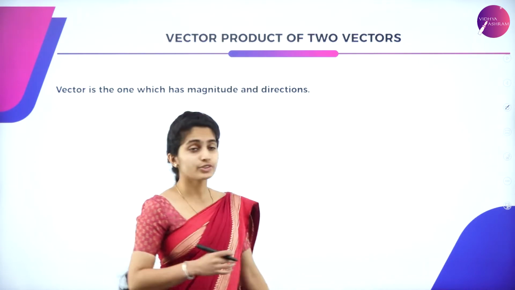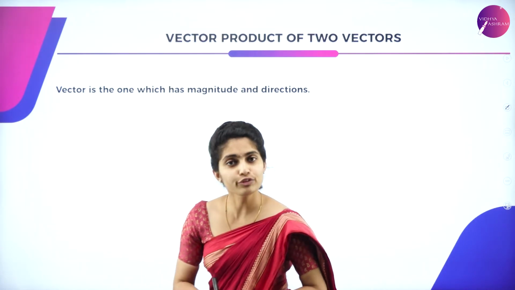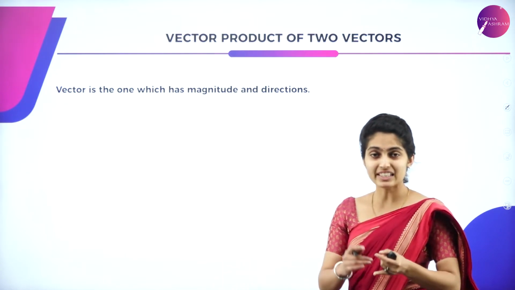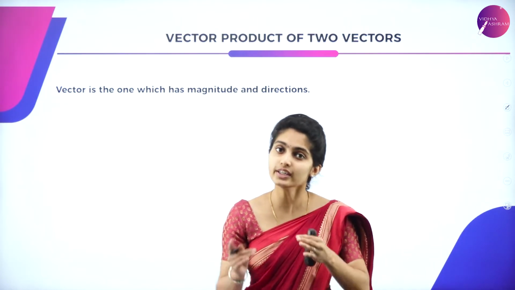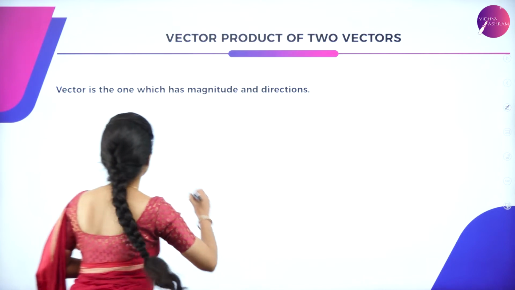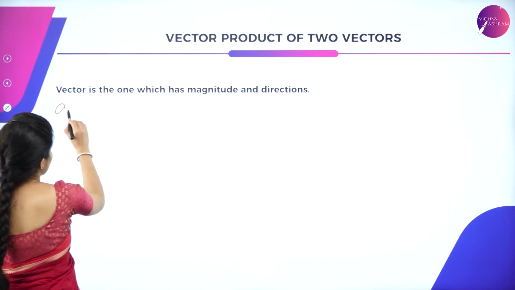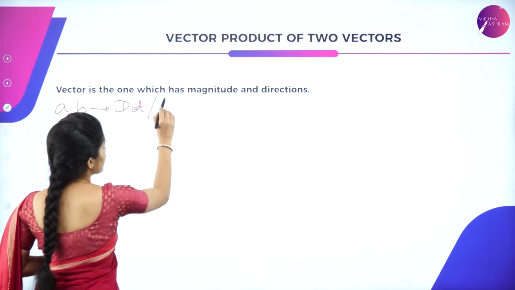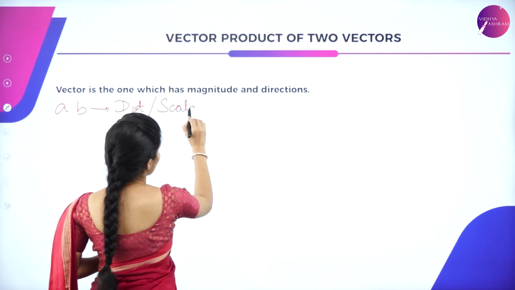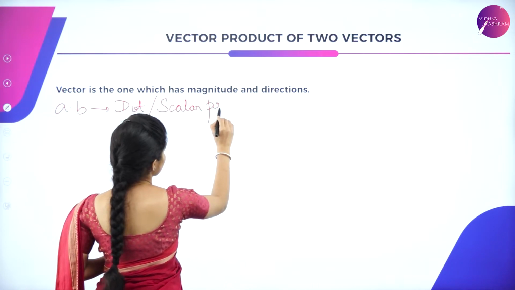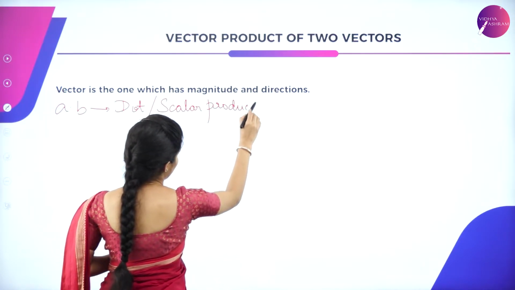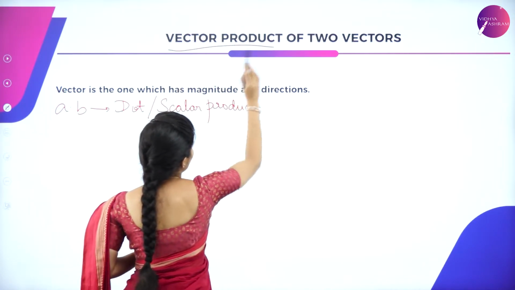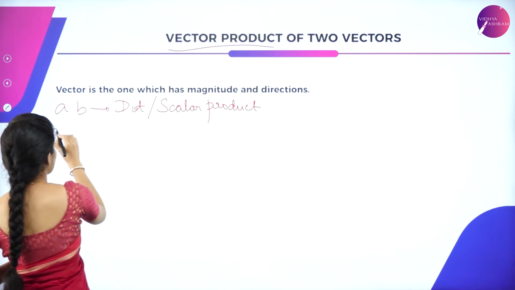Now let us move to the vector products of two vectors. We have studied about the dot product or a scalar product, which is represented as A dot B. But now we are talking about the vector product.